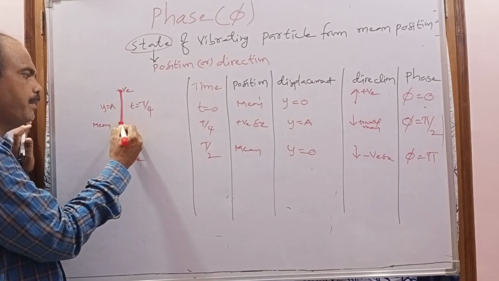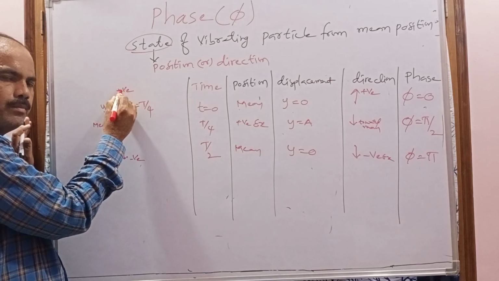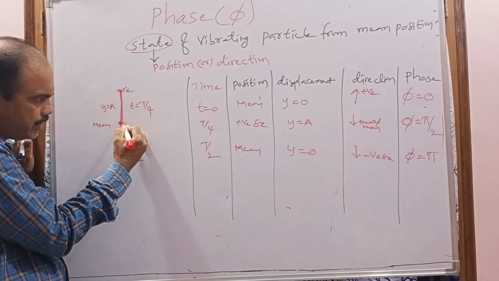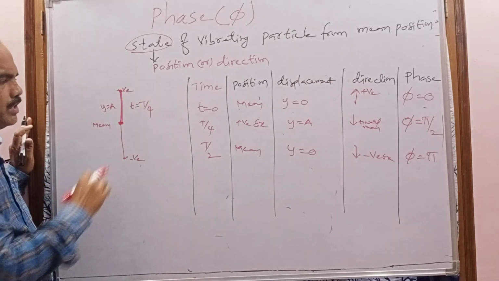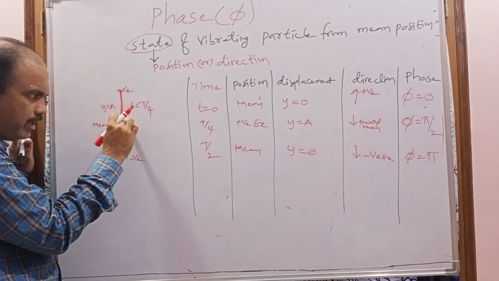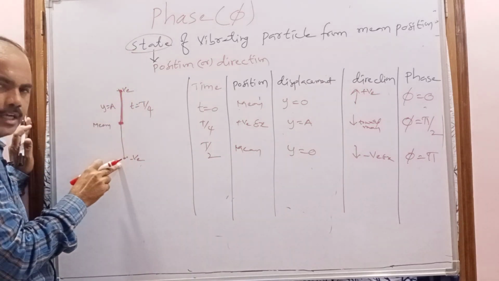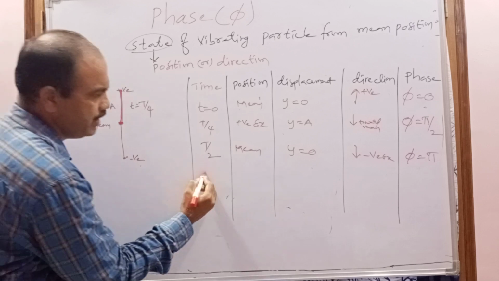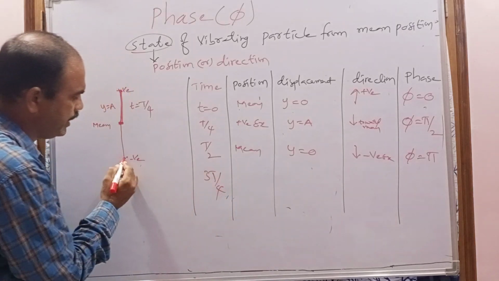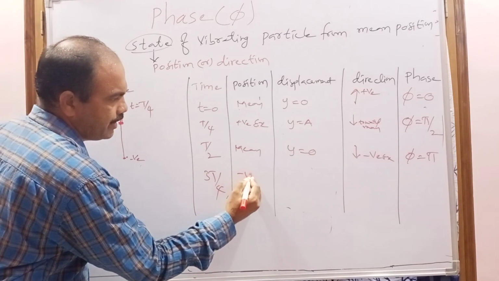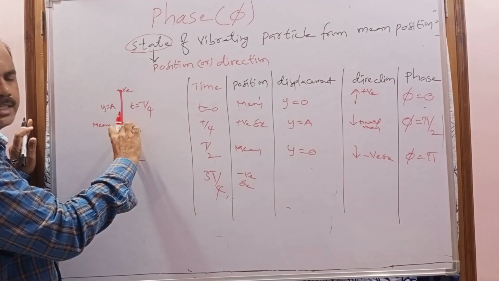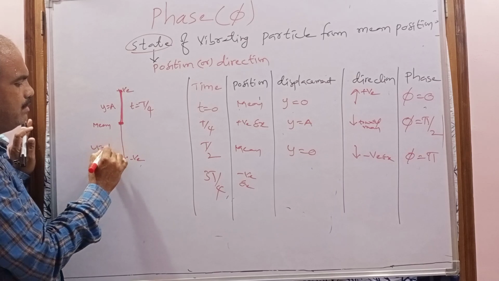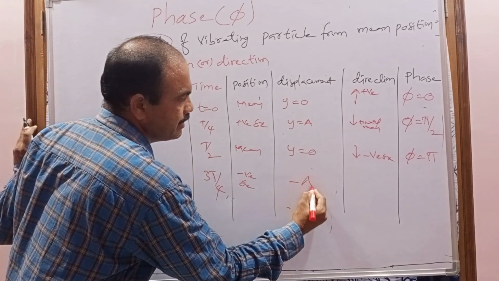Now, what is the time taken by the vibrating particle to go from mean position to positive extreme position to mean position, and mean position to negative extreme position? T by 4, again T by 4 downward, again mean position to negative extreme position T by 4. Total 3T by 4. Now where is it? It is at the negative extreme position. Then what is the displacement? This is the maximum displacement, y equals minus a.